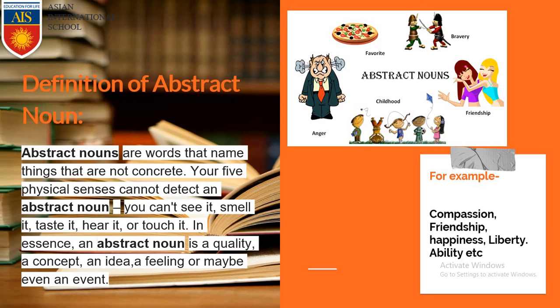In the example, you can see compassion, friendship, happiness, liberty, ability, everything. These things are nouns, but you cannot see this or feel this or touch this, hear this or smell this. You just have to feel these things by your heart. So these are our feelings, and these are all abstract nouns.